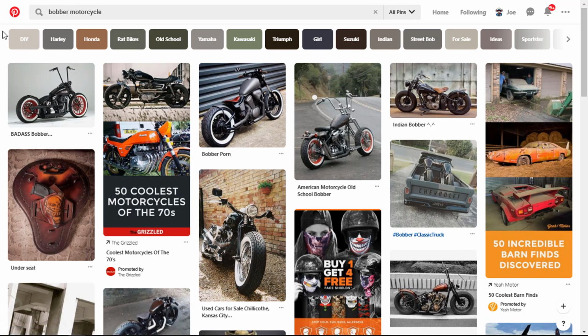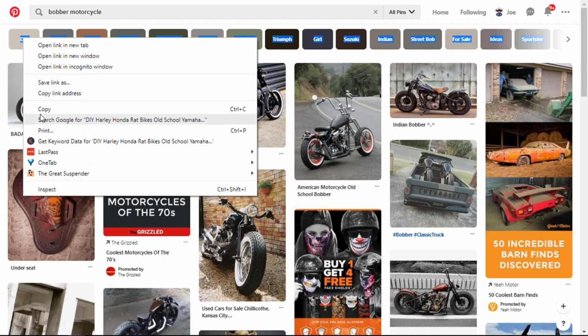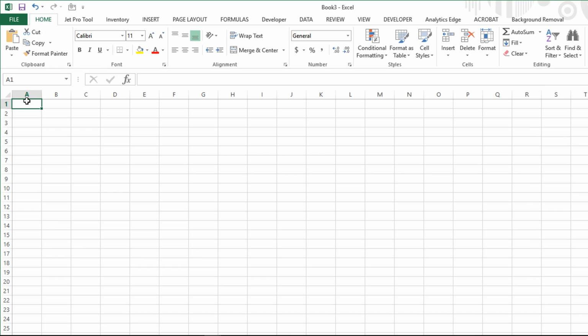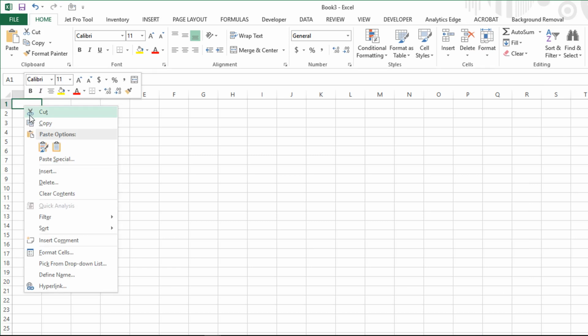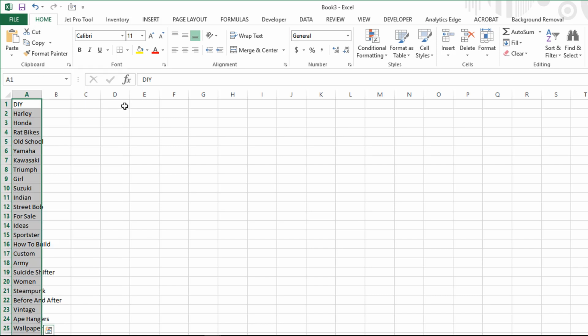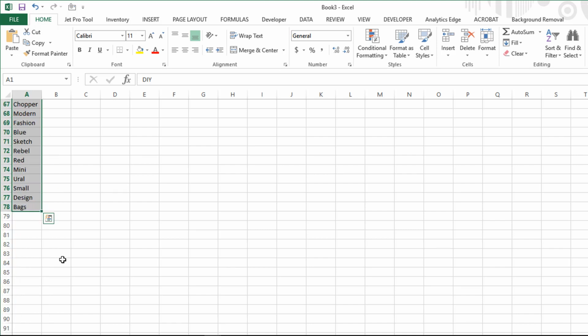If you take your mouse and put it right here, hold down the left click button, and just pull it down so you see all of these blue across here. Right click it, copy, go to the first cell right here, right click it, paste it matching the destination formatting. Here are your list of high volume keywords in order.